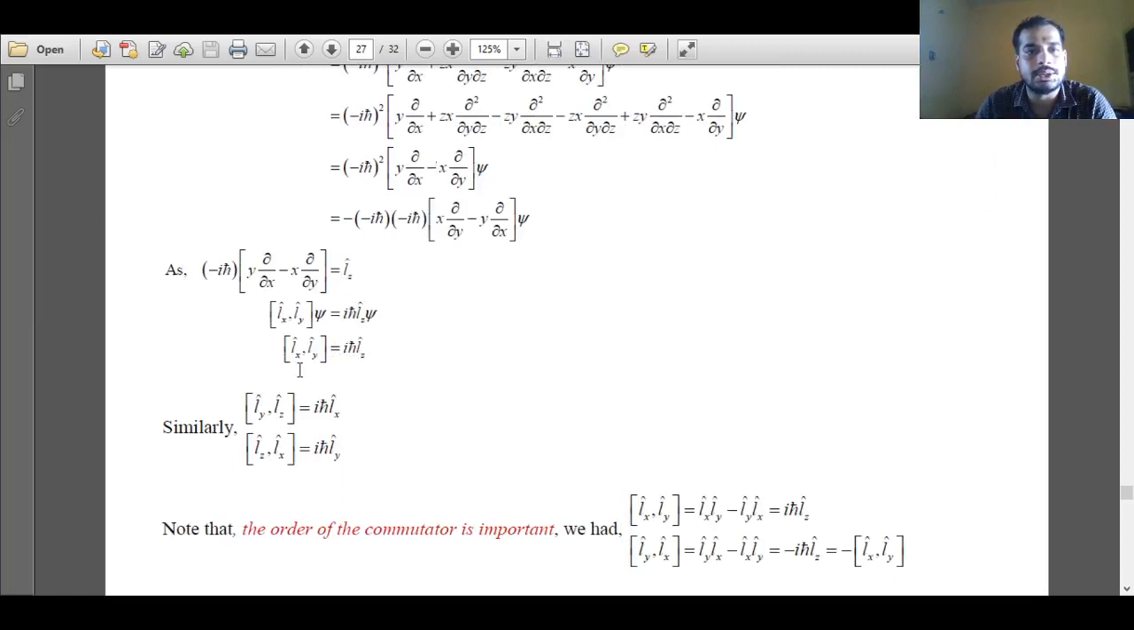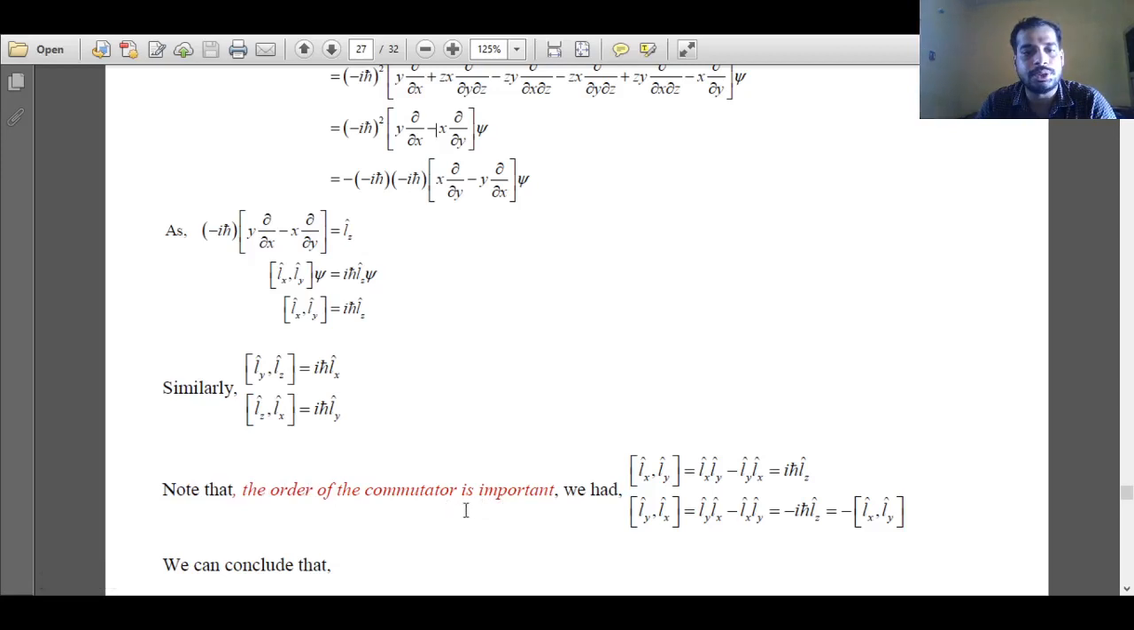The commutation relation between Lx and Ly gives rise to iħ Lz, which means the commutator is not equal to 0, so these two operators, angular momentum along x direction and angular momentum along y direction, are non-commuting in nature. If it is 0, then only they are commuting. If it is not 0, then they are not commuting. Similarly, the commutation relation between Ly and Lz is equal to iħ Lx. Similarly, the commutation relation between Lz and Lx is equal to iħ Ly.